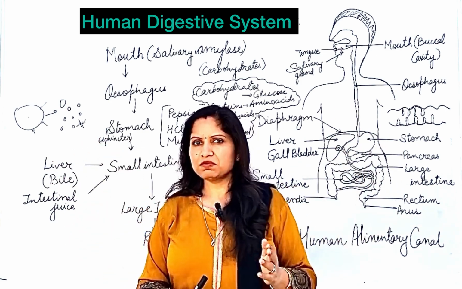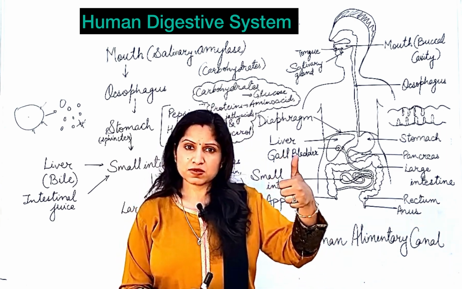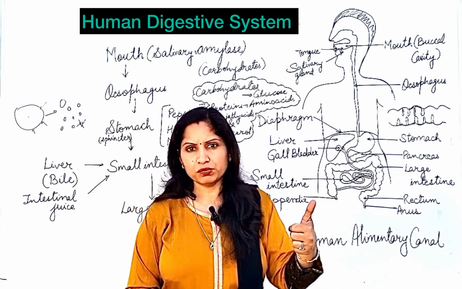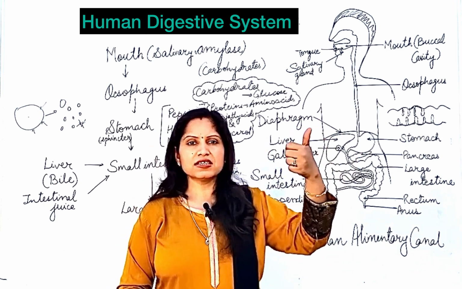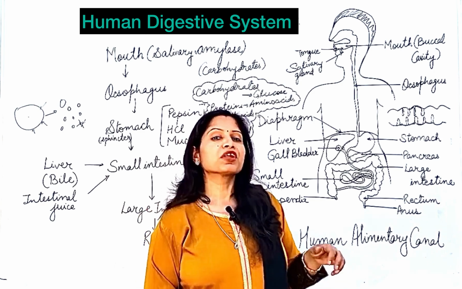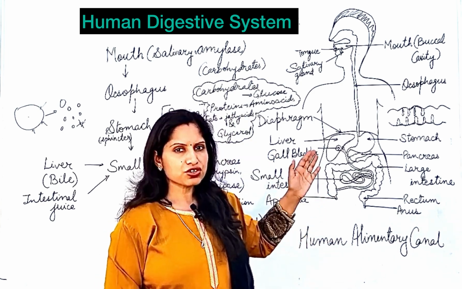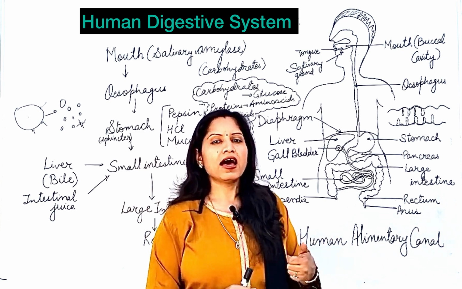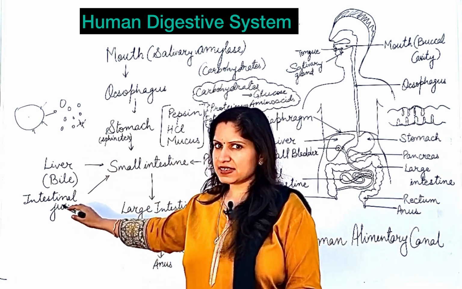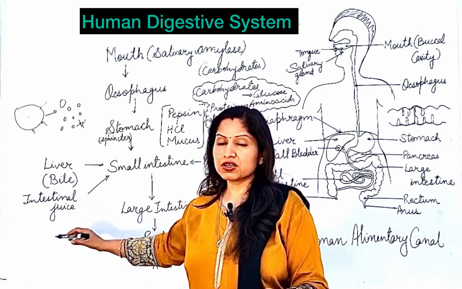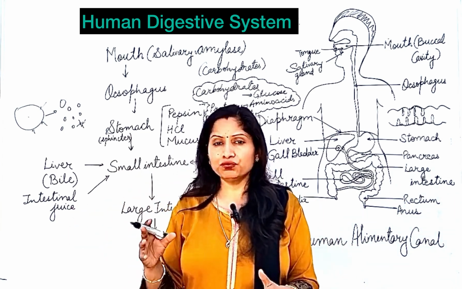So, when you are asked to explain the role of small intestine, you will say that in the small intestine, complete digestion of food will be taking place, and all the carbohydrate will be converted to glucose, proteins to amino acids, fats to fatty acids and glycerol, because of the action of the enzymes coming from the pancreas, the secretions of the liver, that is bile, and the presence of secretions from the small intestine itself, that is producing the intestinal juice. All these three are acting in the small intestine and completing the digestion of food.